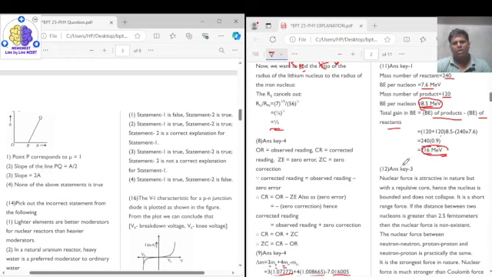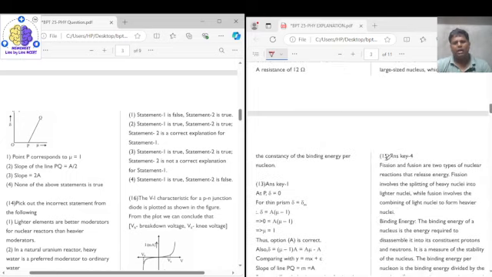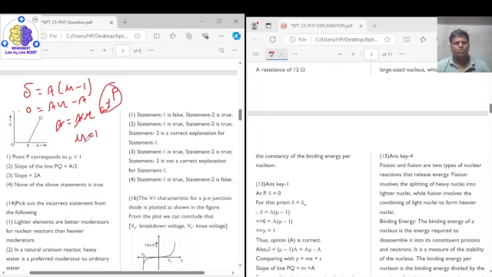Right, so for a small angled prism, the angle of deviation is given by the formula delta is equal to A into mu minus 1, right? So at point P, delta is equal to 0. If delta is equal to 0, we get A mu minus A, so from here we get A is equal to A mu, A cancels out. We get mu is equal to 1 at P. So at P we have mu is equal to 1. So the correct statement is 1.